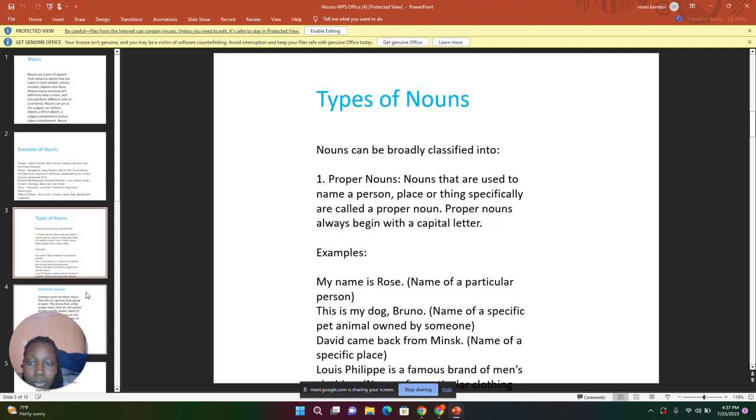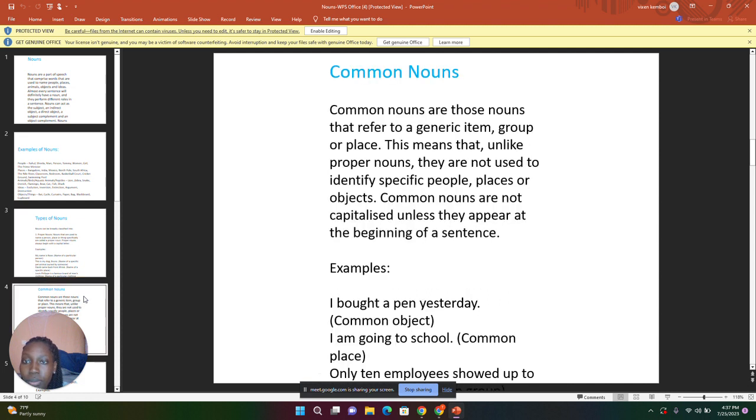We are going to look at the next type of noun, that is the common noun. And when we say common noun, these are the nouns that refer to a generic item, group, or place. This means that, unlike proper nouns, they are not used to identify specific people, places, or objects. Common nouns are not capitalized unless they appear at the beginning of a sentence. So when a common noun appears at the beginning of a sentence, that's why we'll start with a capital letter.